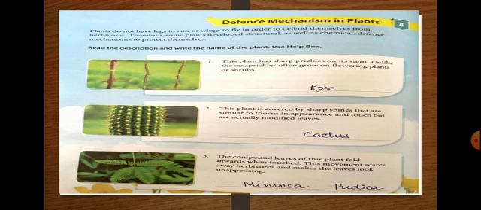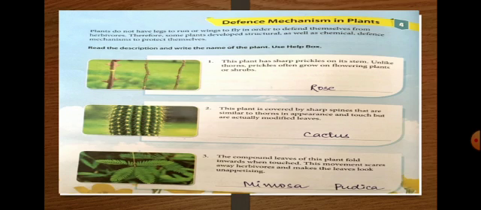Third, the compound leaves of this plant fold inward when touched, and this movement scares away herbivores. Means when you touch it, it enfolds. And this is the property of Mimosa pudica. This is the scientific name. Common name is touch me not. Okay.